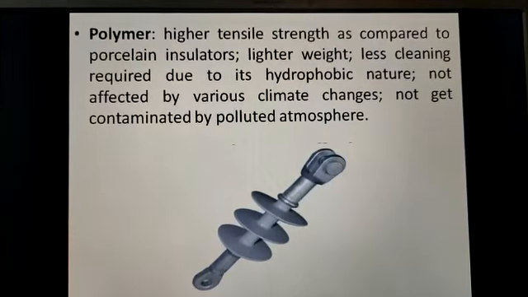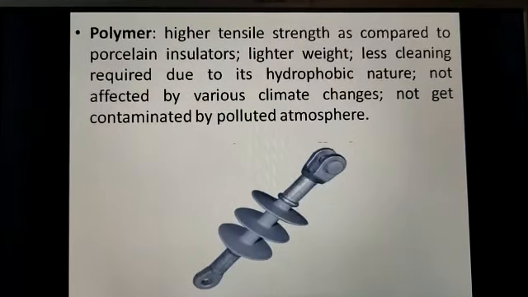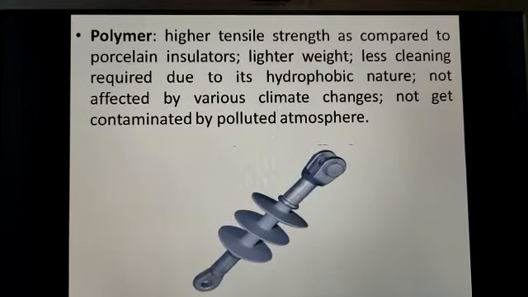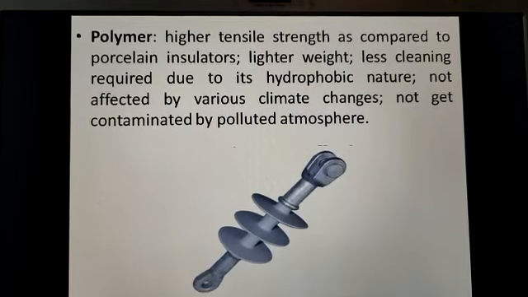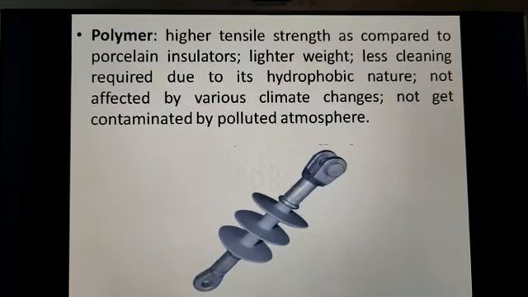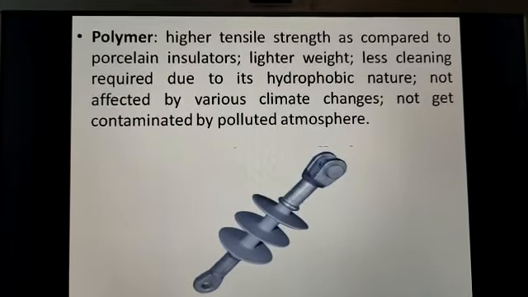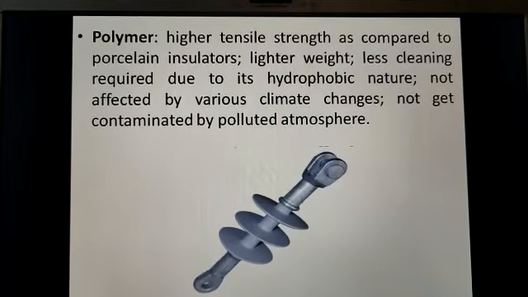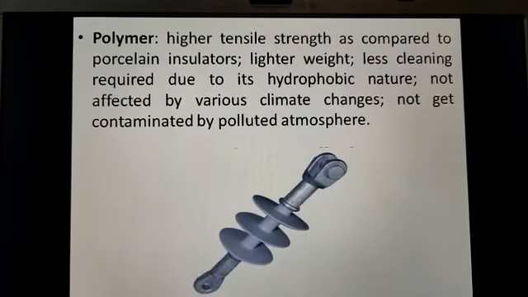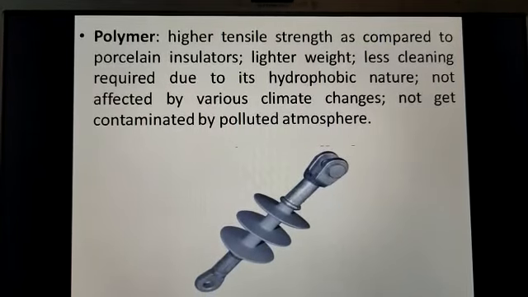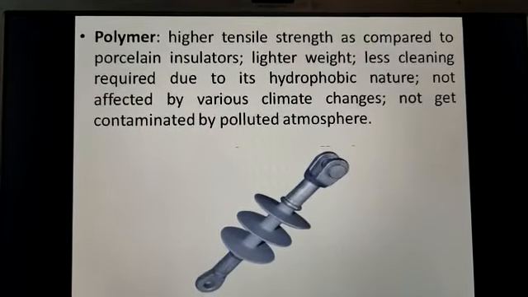Third one is polymer. Polymer material has high tensile strength as compared to porcelain. They are lighter in weight. The maintenance required for this type of insulator is very little because the material is hydrophobic, meaning it is less affected by various climate changes. Water is not absorbed on its surface, so they do not get contaminated by a polluted atmosphere.